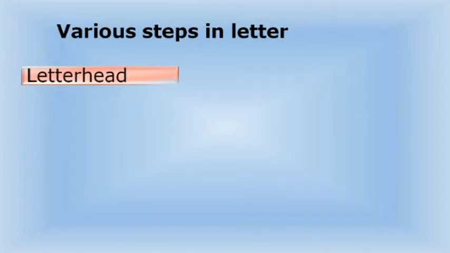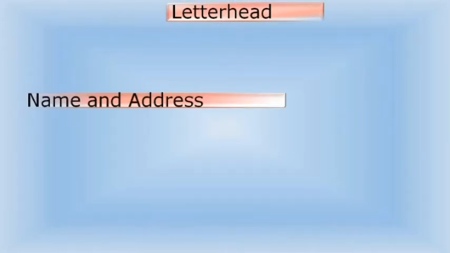Now coming to the various steps in the letter. The first one is the letterhead. Most companies have a specific letterhead, so when you type letters it may be necessary to adjust the margin so that words are not printed outside the letter area. Next is the name and address. Always try to have the name of someone that the letter should go to, and if we are not very sure of the name and address, we can call them to find it out.